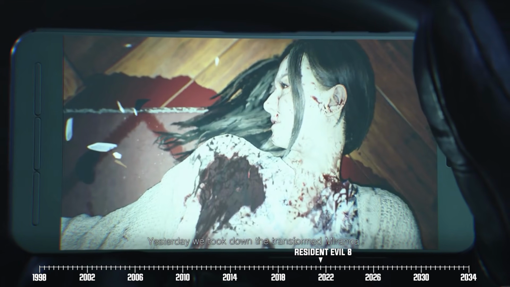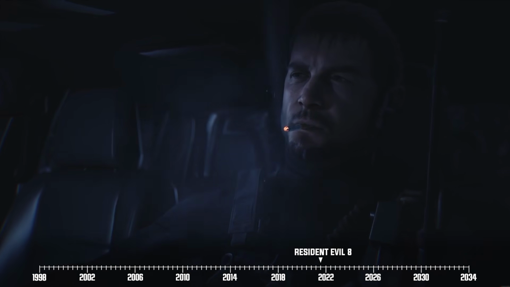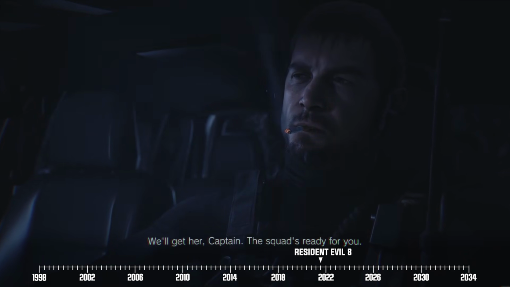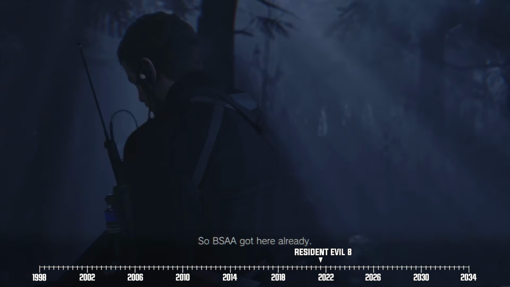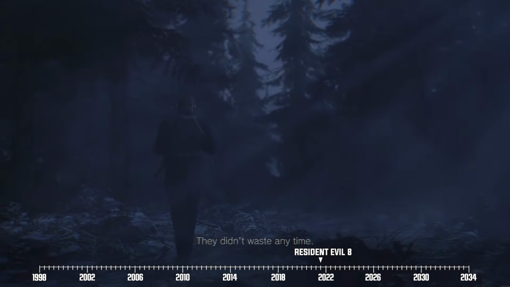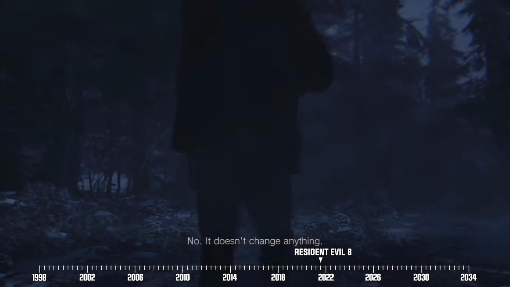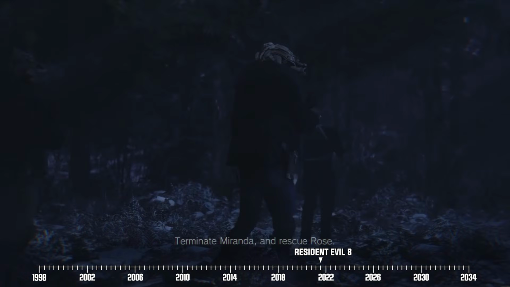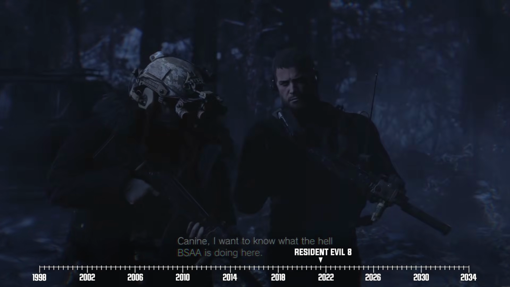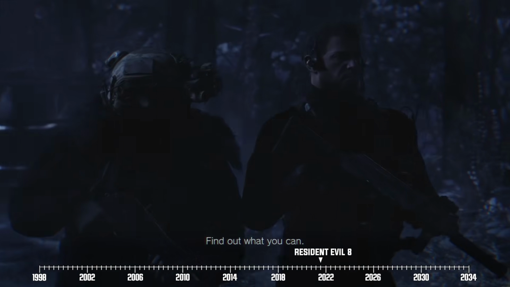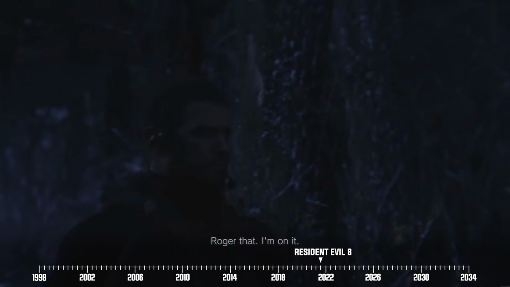Knowing he owes Ethan for this blunder, Chris orders his squad to mount an all-out offensive against Miranda. At the same time, Chris's team notices that BSAA operatives have also arrived on the scene. But they have no time to dig into this because they have to go deal with Miranda and rescue Ethan's daughter. Instead, Chris sends one of his trusted squad mates, K9, to investigate the BSAA's motives, while the rest of them proceeds with their original mission.